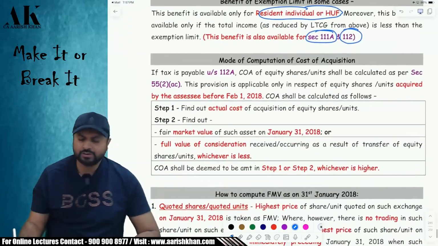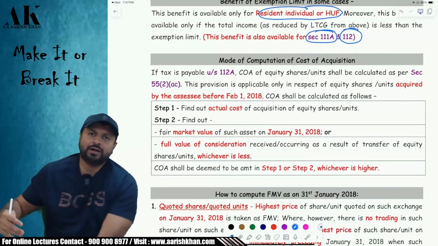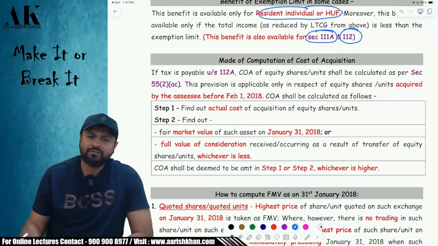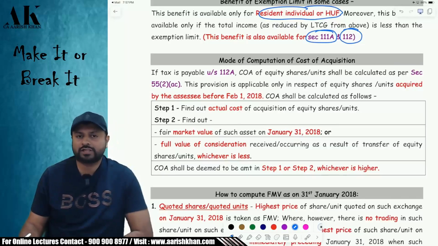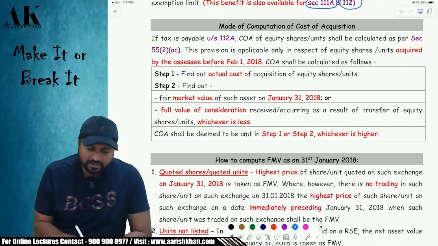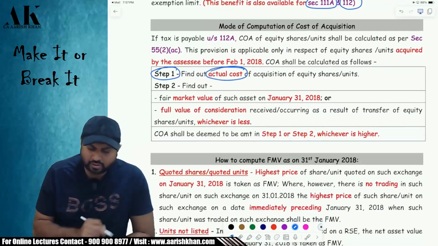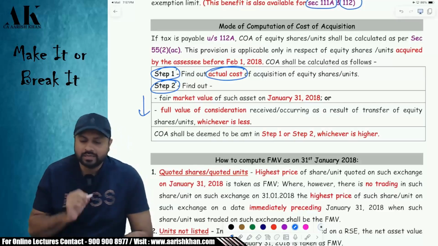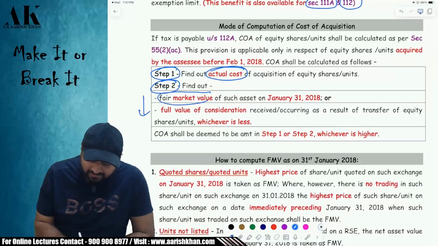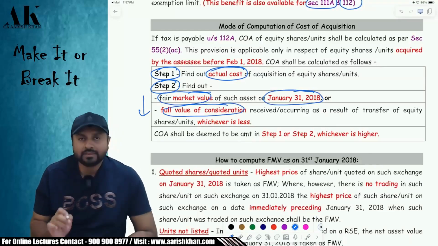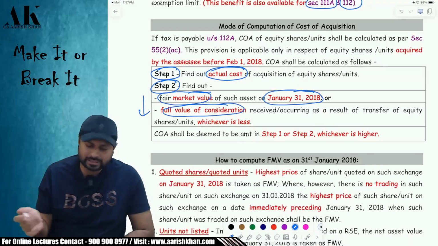Now, coming to the grandfathering clause. What if you have acquired the shares before February 2018? Before February 2018, if you have acquired the shares, then how will you determine the cost of those shares? For determining the cost of those shares, the government has given the following steps. First step, you have to find out the actual cost. And then in step 2, you have to find out the lower of the 2 items. Which 2 items? That is FMV of the shares on 31st Jan, compared with the full value of consideration, that is the price at which you have sold the shares, whichever is less.